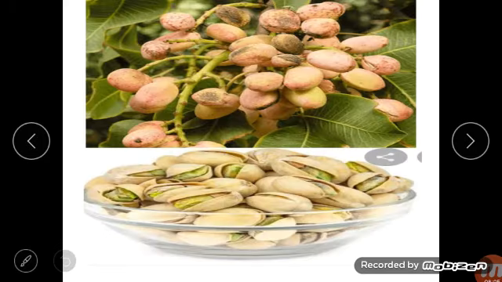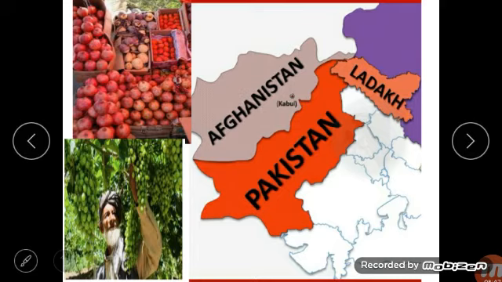And these are some of the images of pistachio. Pistachios are grown in Afghanistan. They are famous for that. You say pista in Hindi. So that is famous in Afghanistan. And the pomegranate, grapes, apricots, all these fruits. You can see here these grapes, pomegranate, all these fruits are grown in this place.